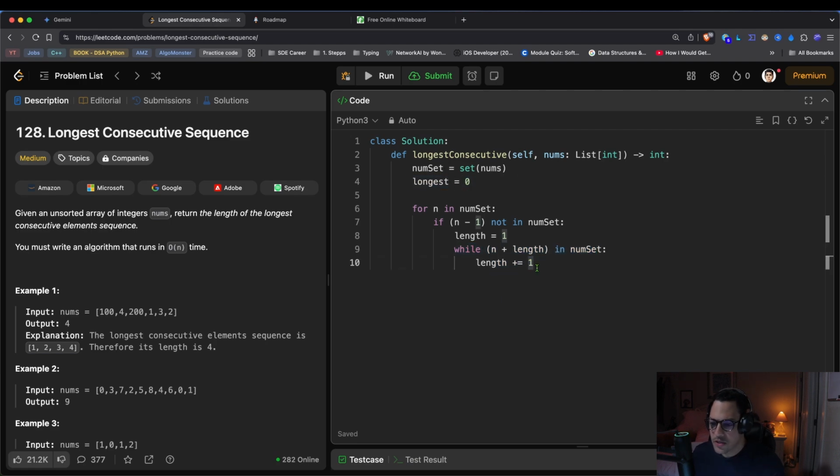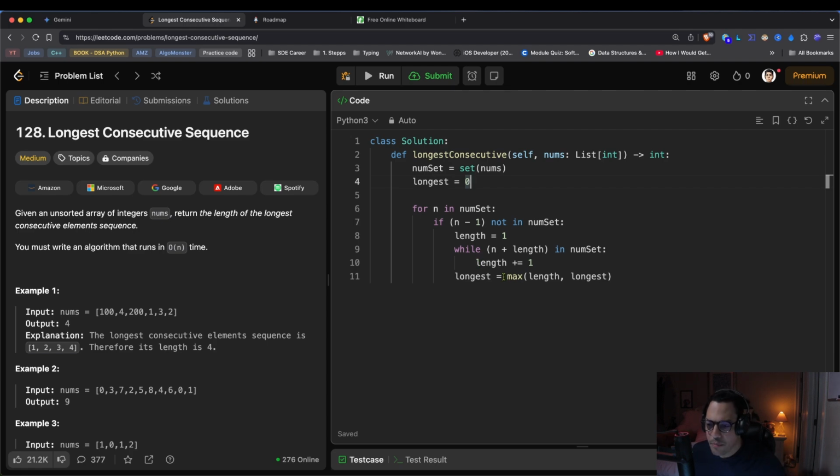Okay, so we're going to get out of the while loop and say that our longest is going to be equal, and here we could use max to keep track of that length we just calculated and the longest, because at some point, longest in the first iteration is going to be equal to 0. Well, let's say we find a sequence of length 4, that longest is going to become 4. But then we find another sequence of length 6.